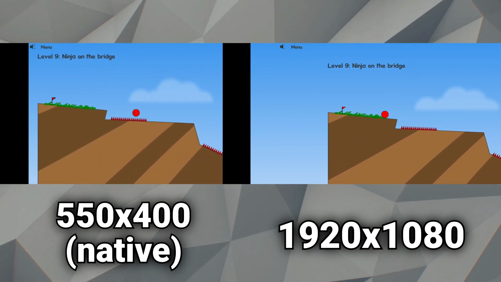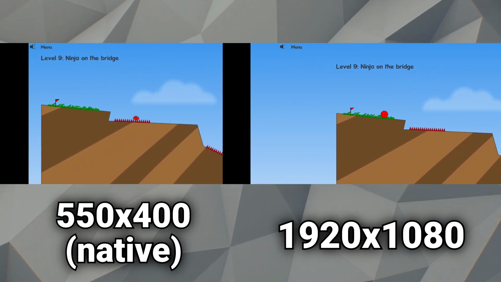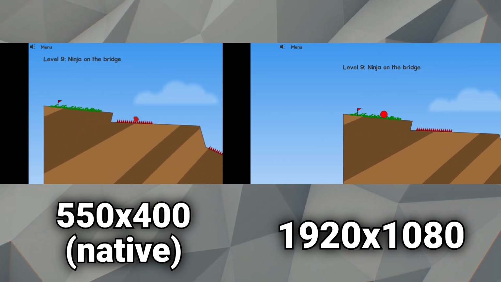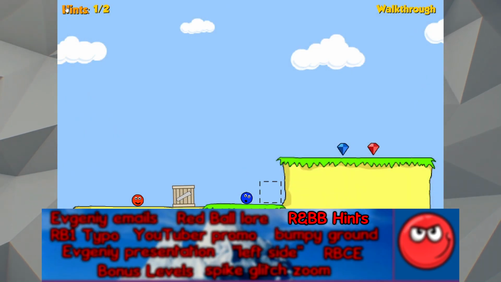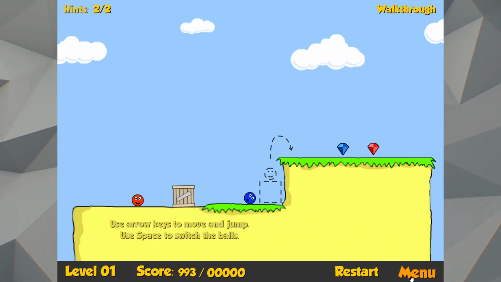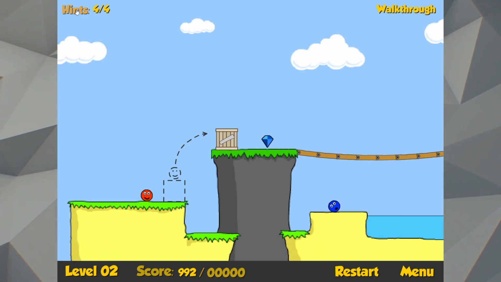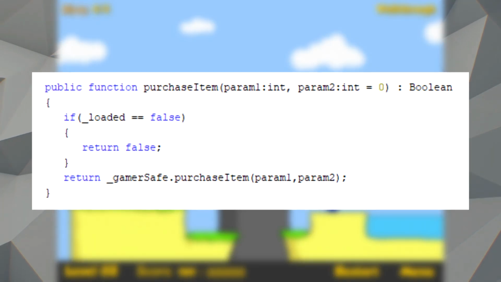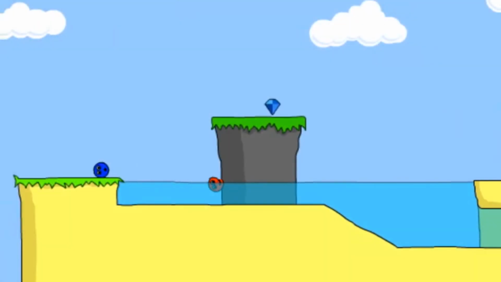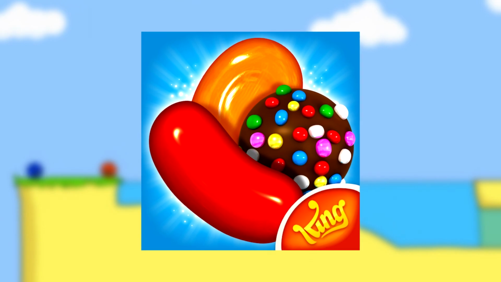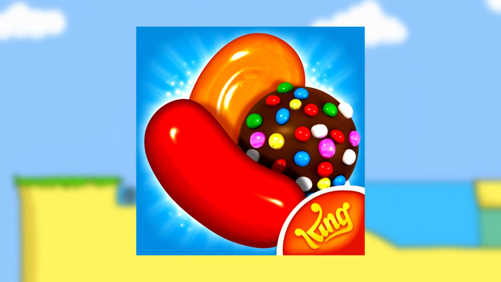Playing the game at a 1920 by 1080 resolution has been found to be the sweet spot between lag and Spike Glitch consistency. The original Red and Blue Balls game had a hint button that would show how to complete certain parts of each level. However, these hints used to actually cost real money to activate, a reality discovered while digging through the game's code. This may sound a bit ridiculous for a Flash game, but considering the payment schemes present in many mobile games these days, it's honestly not too outlandish.